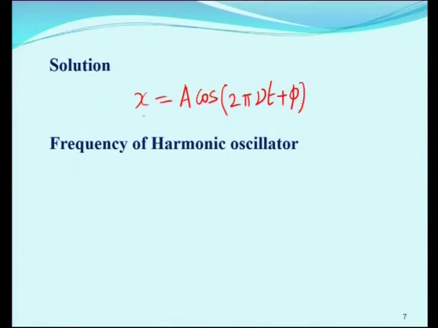Here x is the displacement, a is the amplitude, nu is the frequency, phi is the phase angle. Then from this we can write the frequency of the harmonic oscillator: nu is equal to 1 by 2 pi into root of k by m. So, this is the frequency of harmonic oscillators.